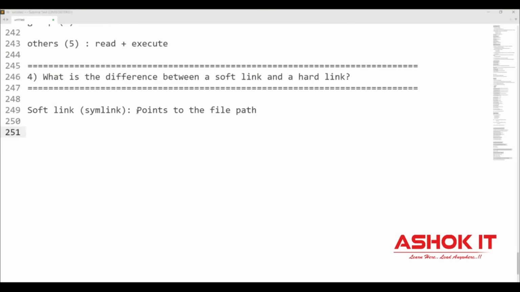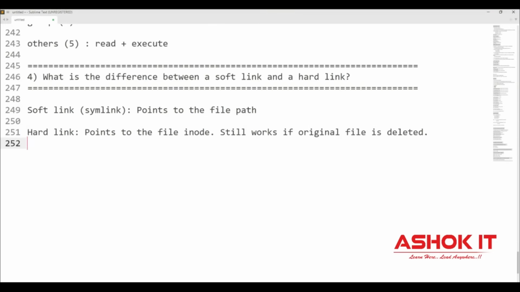The file will be available in one location. That shortcut file will be created in another location by using this soft link. And what is the hard link? Hard link will point to the same inode of the original file, and even if you delete the original file, the hard link file will still work. If you delete the original file, the soft link file will not work, whereas the hard link file is going to work.